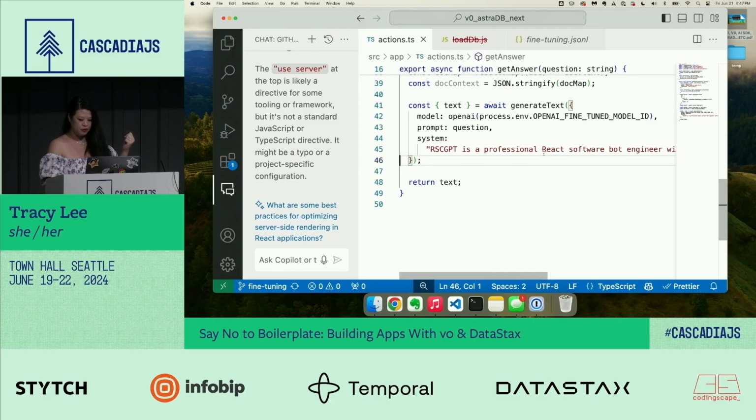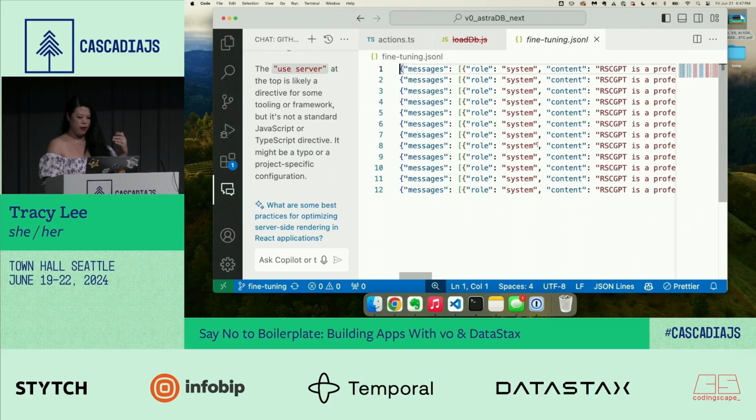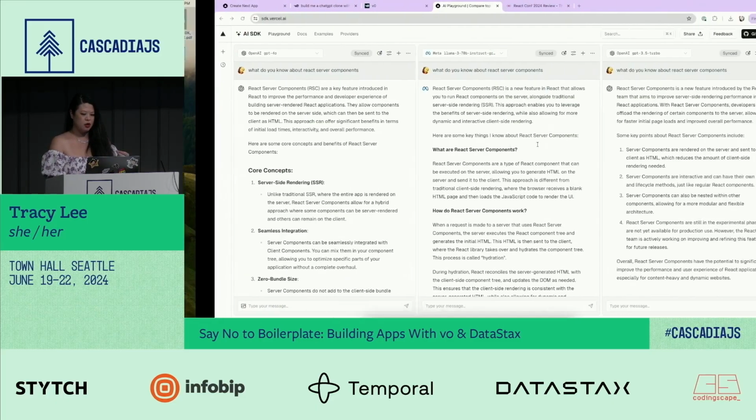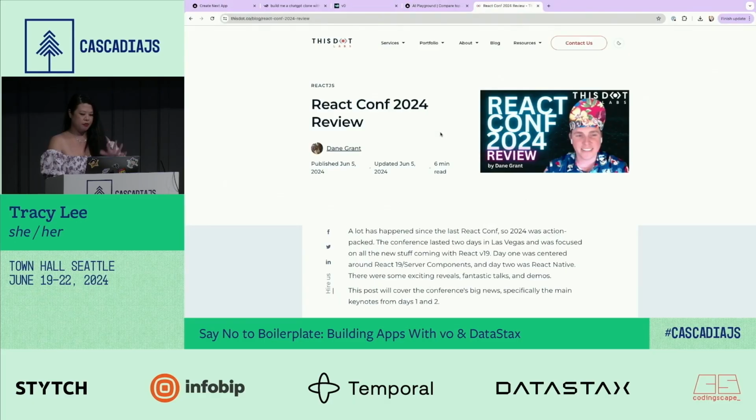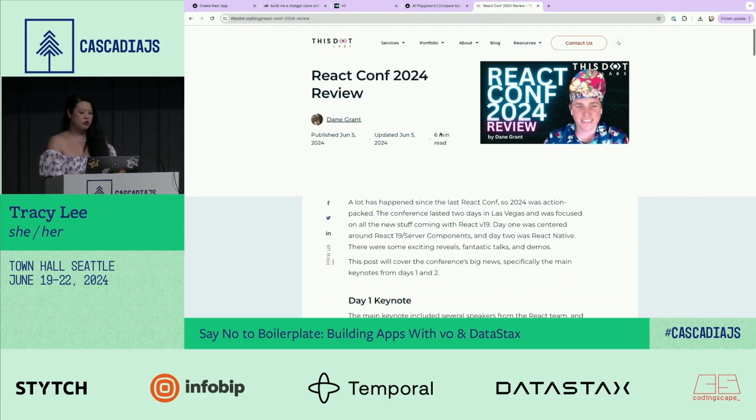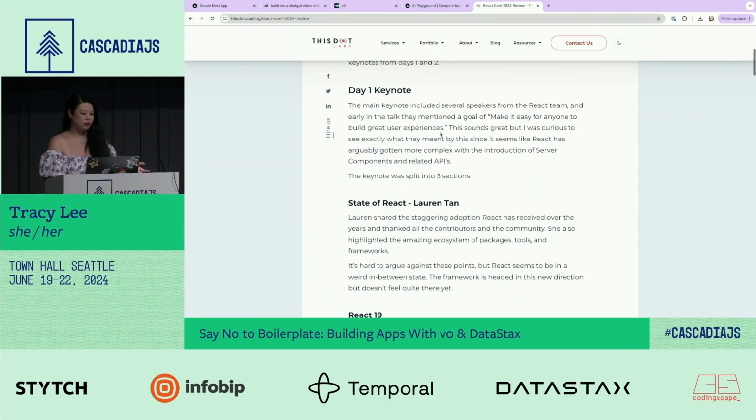So with fine-tuning, what you have to do is you have to tell the model how it needs to respond to different things, right? So I basically took this article that was written on the This Dot Labs site. This is like the React Conf 2024 review. So it talked a lot about React 19, for example.